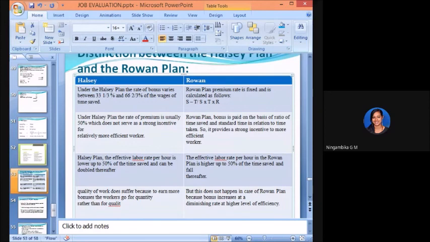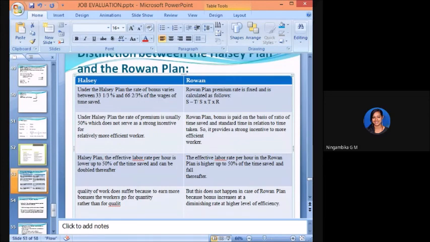So when comparing both, in Halsey the labor rate per hour is lower at 50%, whereas in the Rowan plan the effective labor rate per hour is higher up to 50%. The minimum is 50%, but the maximum might increase based on the efficiency of the employee.